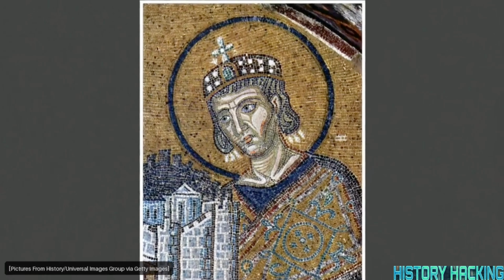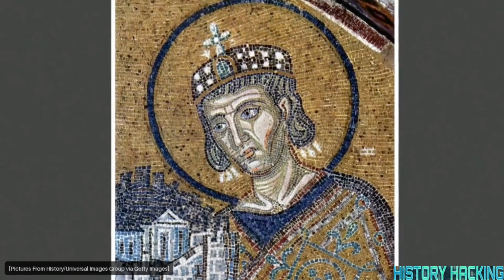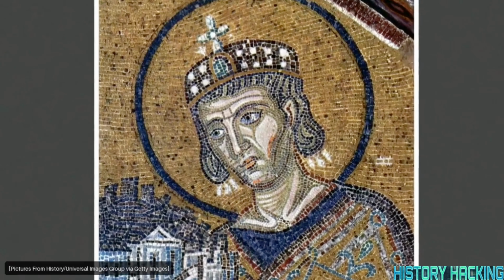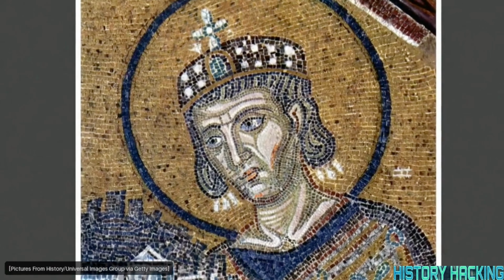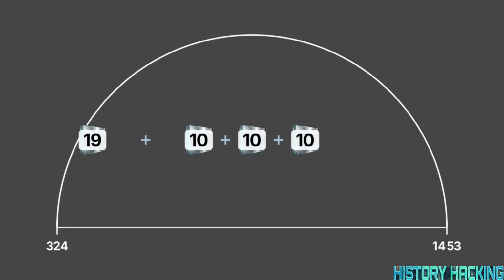The Byzantine Empire dataset spans over 1,100 years. It provides the most detailed architectural scan of the timeline, represented in these ancient, geometric mosaics. This schematic visualizes the list of Byzantine emperors from the year 324 to 1453. The entire 1,100-year span is a closed symmetrical loop. It opens with a block of exactly 19 emperors, a middle section divided into 3 blocks of 10, and a final block of exactly 19.